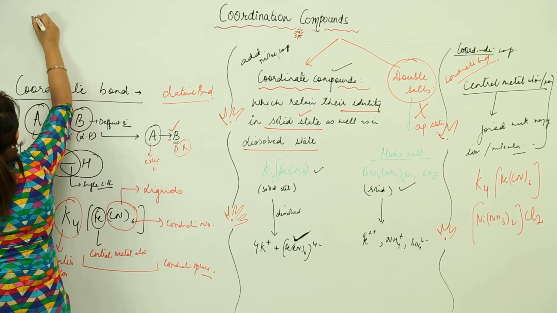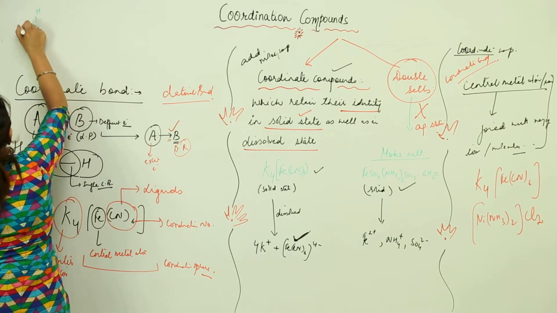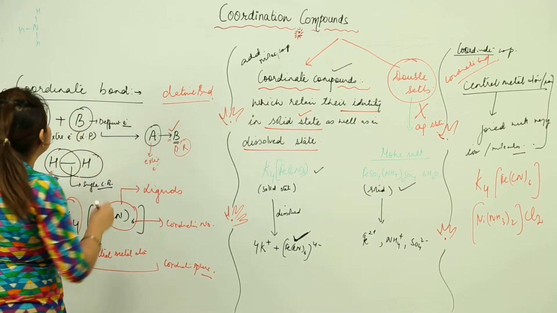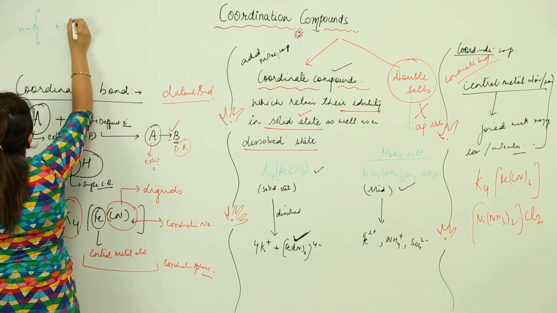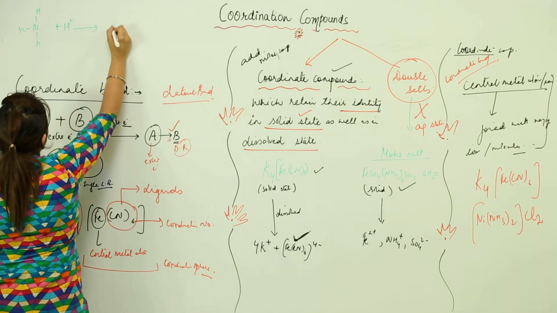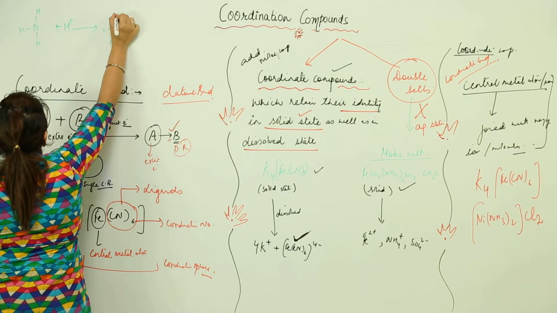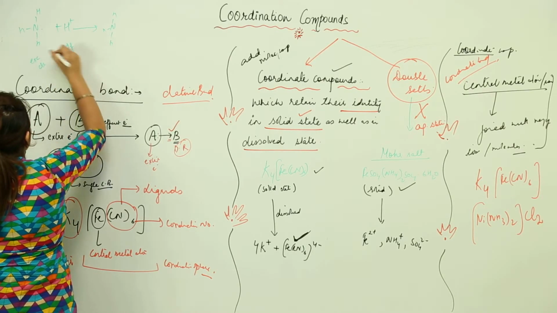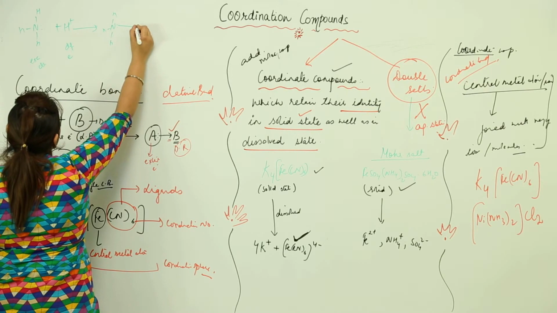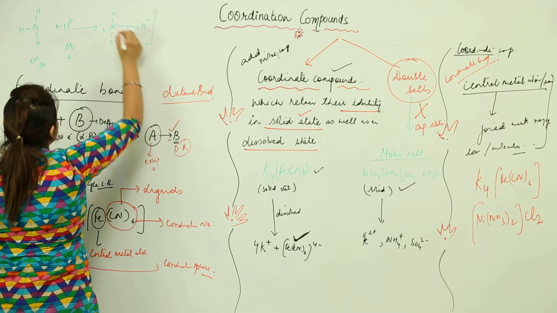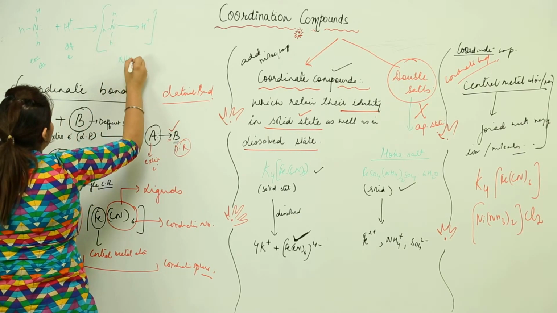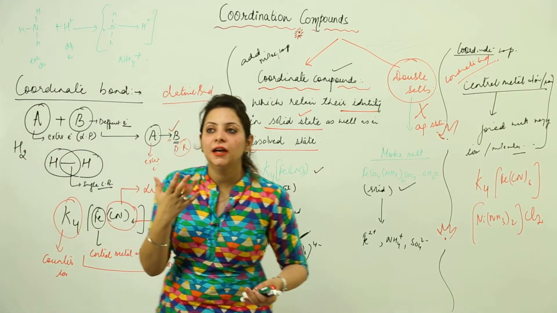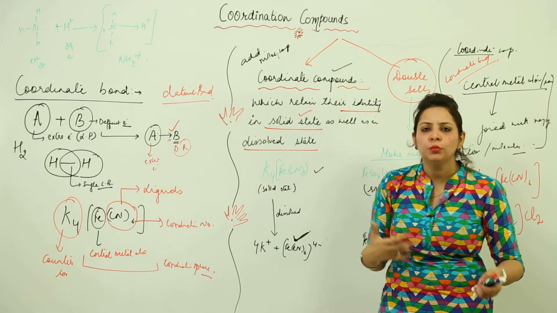Let us say we have ammonia, it is something like this. We know that it possesses an extra electron, that is, it possesses a lone pair. So, if I want to react it with H+, so obviously what is going to happen, it has excess electrons and H+ is deficient in electrons. So, this shared pair, it is going to contribute towards this. This arrow indicates a coordinate bond and it leads to the formation of ammonium ion. So, likewise you can form the hydronium ion, ammonium ion, a lot more, right.